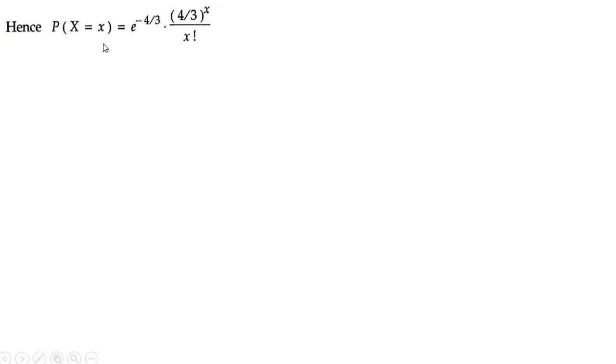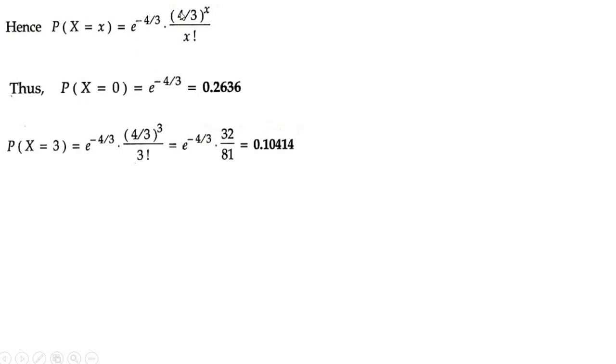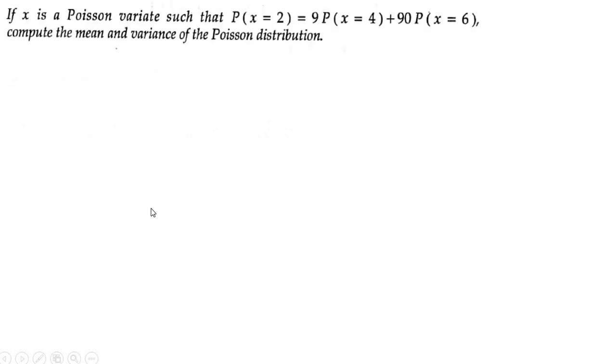What we need to find? We have to find p of x is equal to 0. Substitute x is equal to 0 and find what is p of 0, e to the power minus 4 by 3, using a calculator. And also we have to find what is p of x is equal to 3. Substitute x is equal to 3 and find what is p of 3. It is 0.10413. So that is my final answer.